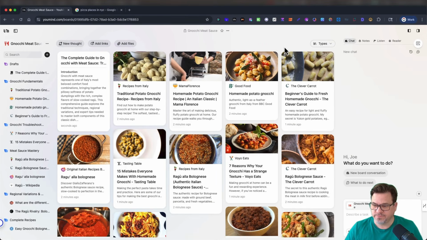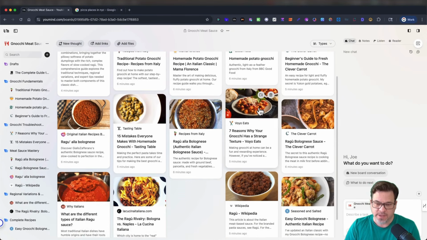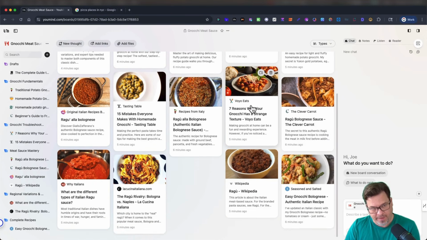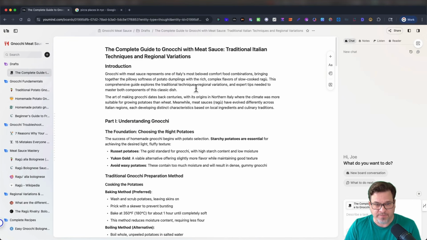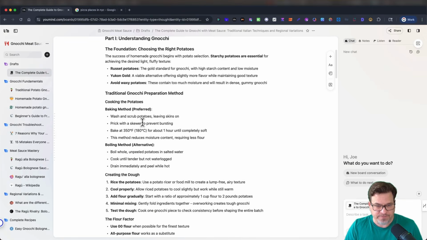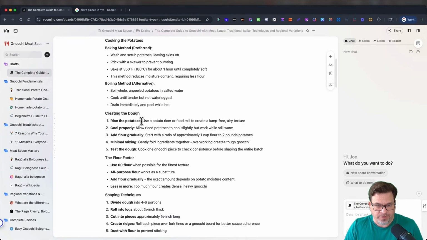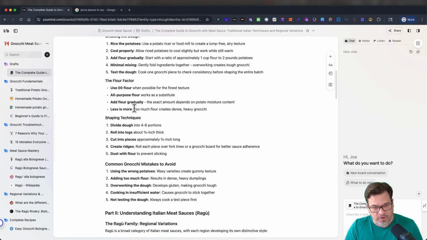Boom. There's your board. So YouMind went out and did all the heavy lifting and got us recipes and all these articles that it thought would help with the guide to making gnocchi. And you click here. This is the guide it put together and the how-to, introduction, foundation, boiling method, alternative, creating the dough.